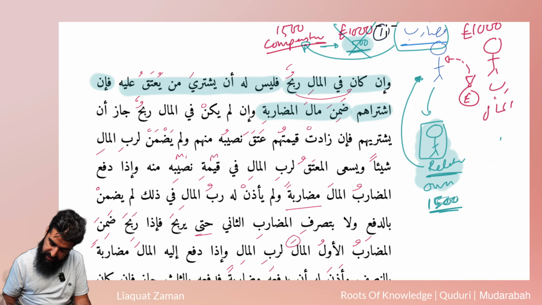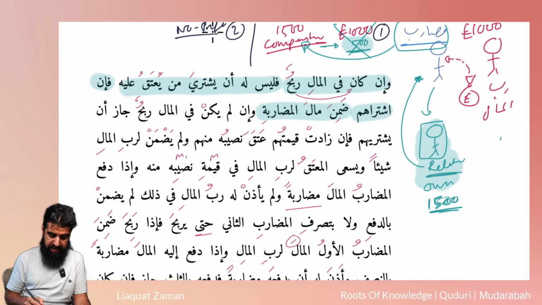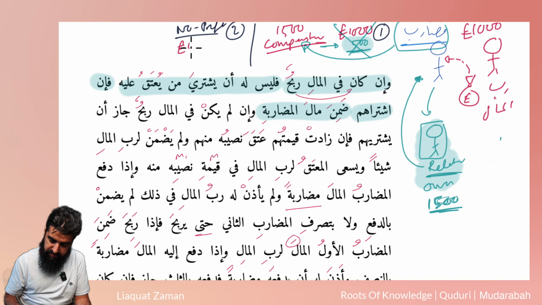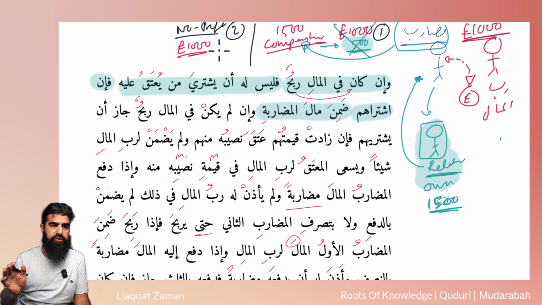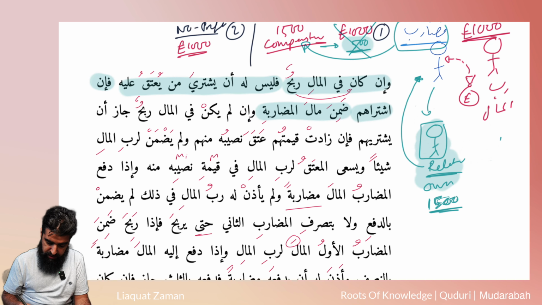If there is profit. What if there is no profit? So this is number two, no profit. So if there's no profit, that means there is only £1,000, let's say, and that is the original capital that was invested. Only that, no profit at all besides that. And he's bought his brother or he's bought his dad, purchased him. So he says, if there is not in the wealth any profit, only the capital, it is permissible for him to buy them.